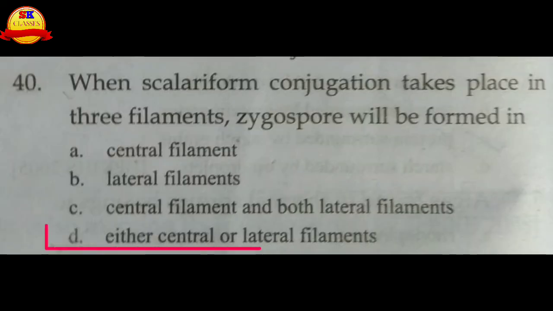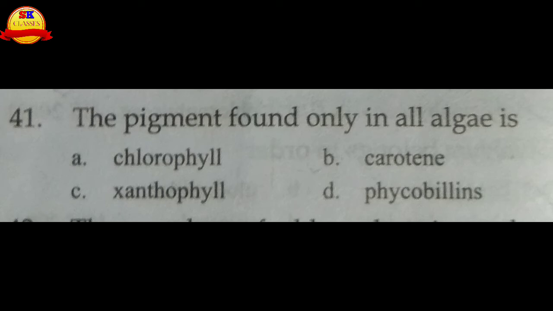So I think D choice is the right choice. The pigments found in all algae: chlorophyll, xanthophyll, carotene, phycobilins. So the B choice is carotene, which is found in all algae.